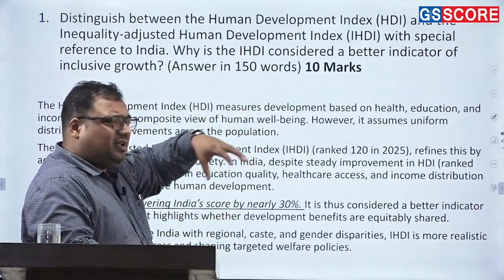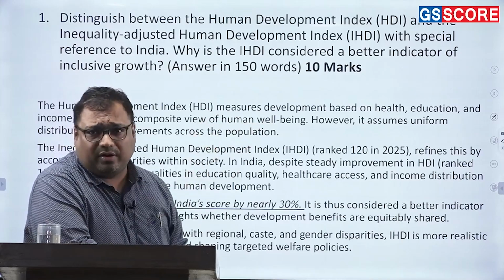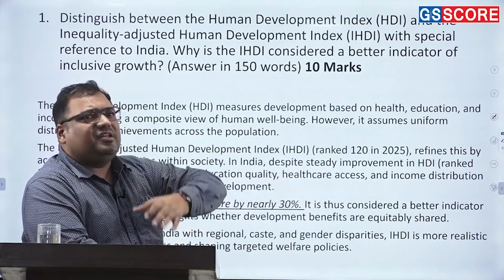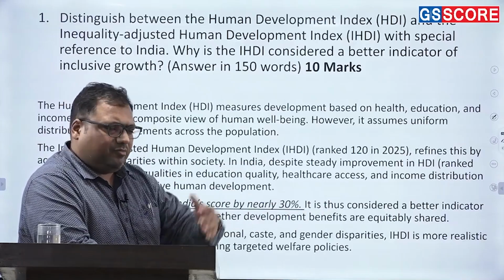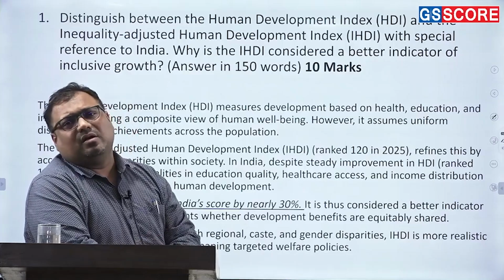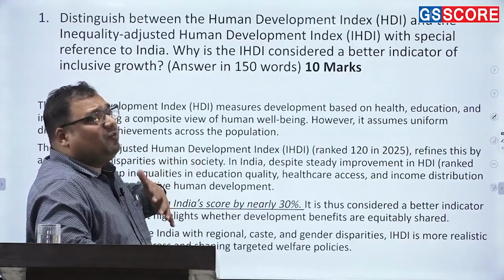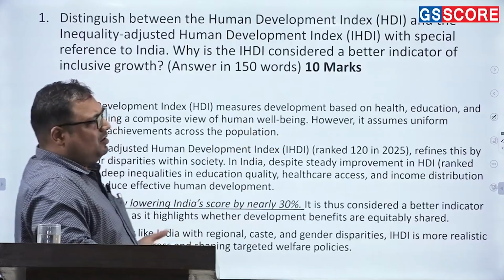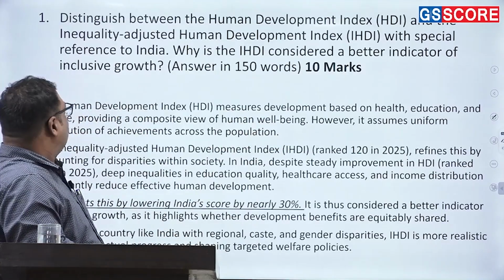HDI takes the average performance on literacy rate, average school dropout rate. But when we see how bad it can be in certain regions, how bad it can be for a particular section of the population, how bad it is among women, among different other groups, then we find things are even worse than what they look like. So that is what this inequality adjusted perspective shows.